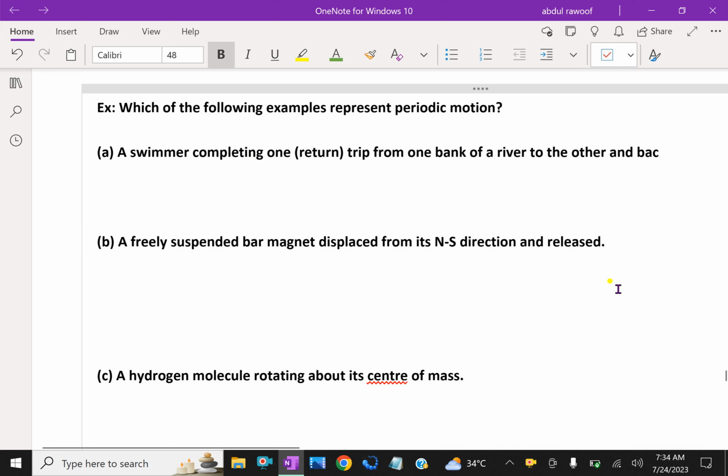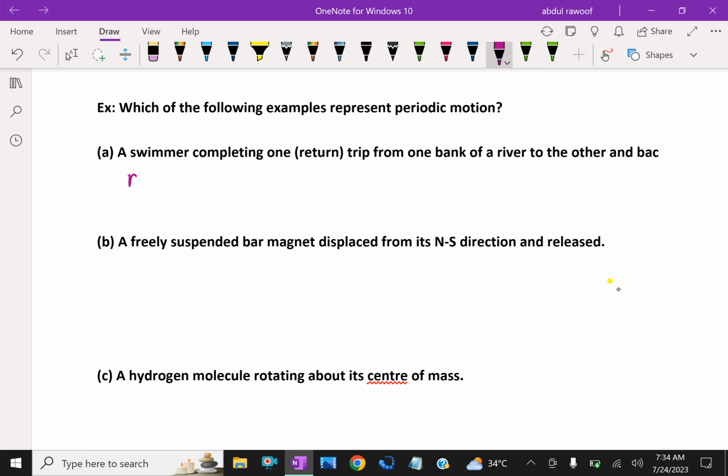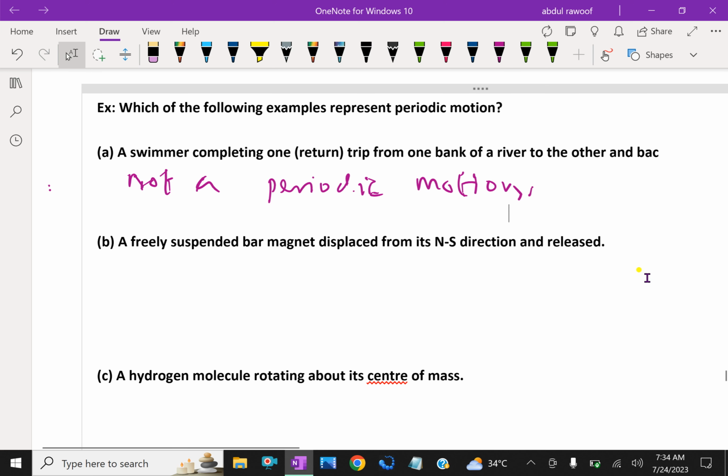This is not a periodic motion, since the motion of a swimmer is to and fro but will not have a definite period, because the exact time is not given. It has no definite period, so it is not a periodic motion.